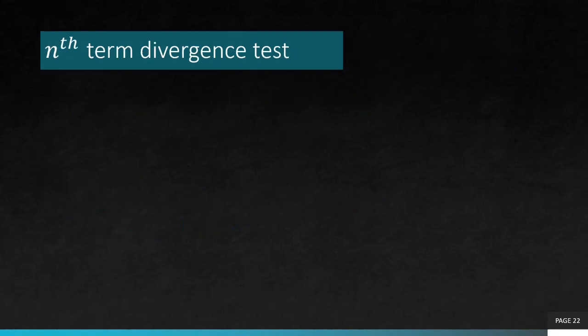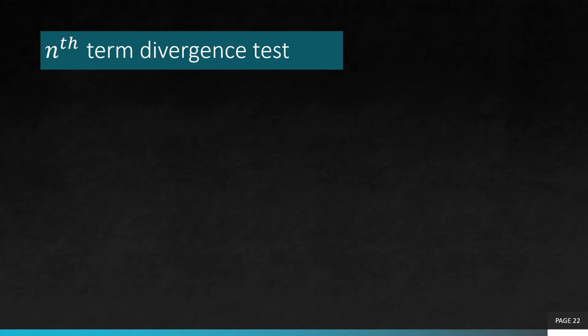So the very first test we are going to talk about is nth term divergence test. So it's clear from the name of the test that this is a divergence test. Now what does that mean? That means that you can never imply that a series is convergent using this test. The only conclusion, if this test works, is going to be the series is divergent. Otherwise, the conclusion would be we do not know, right? So I hope you understand that.